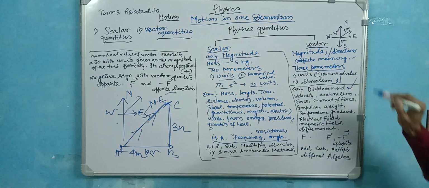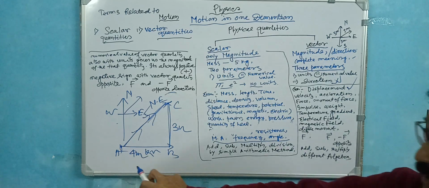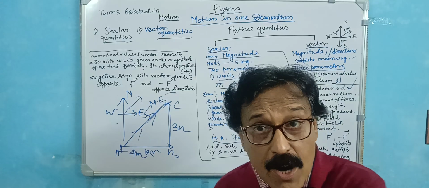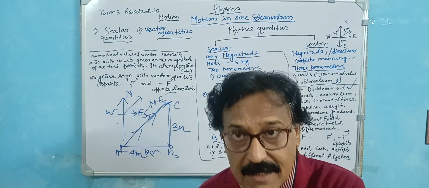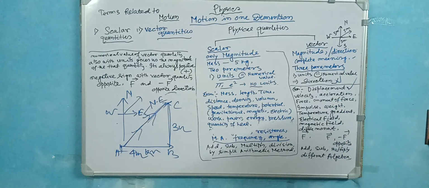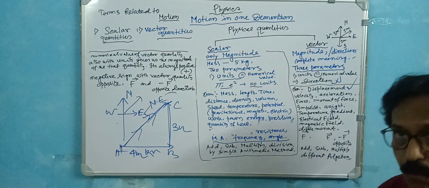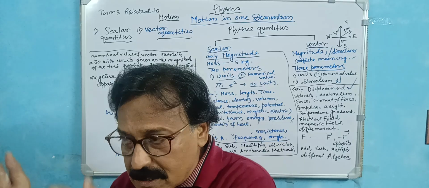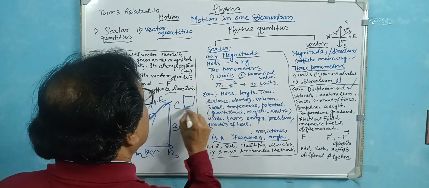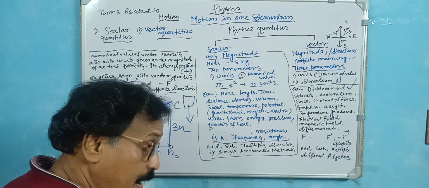So displacement always has a direction. In case of velocity also, 5 kilometer per hour towards north or towards east. That is the meaningful way to state velocity. Acceleration also, impulse also, weight as well. Gravity is towards the center of the earth. The direction of weight is always towards the center of the earth.